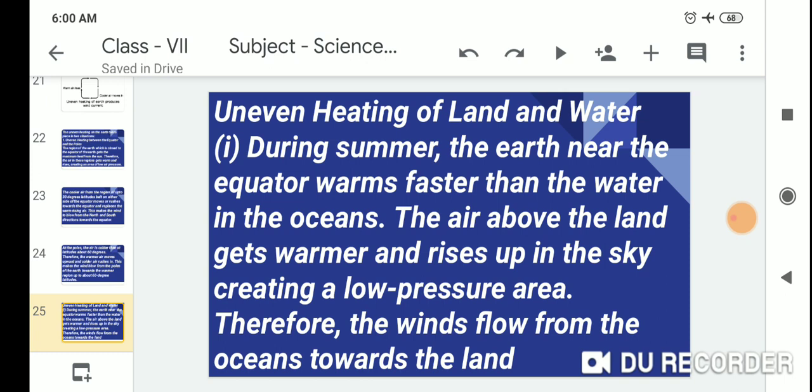So therefore, the wind flows from the oceans toward the land. Dear students, the air above the land gets warmer and rises up in the sky, creating a low pressure area. So therefore, the winds flow from the oceans toward the land.